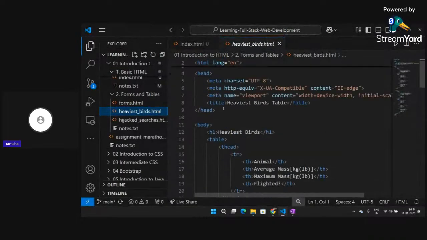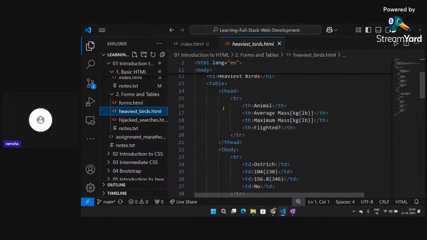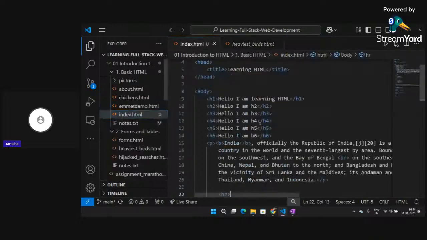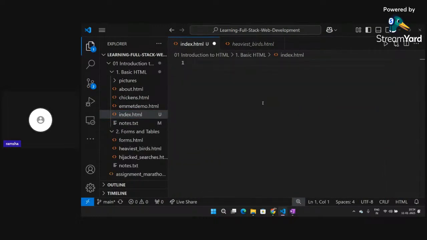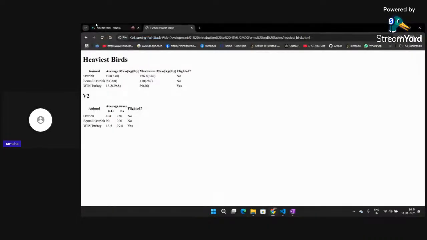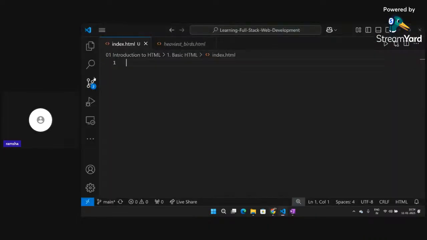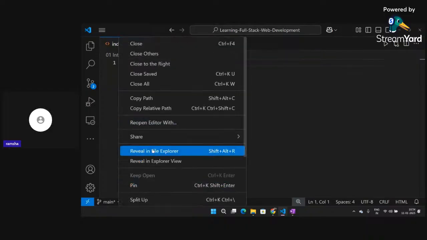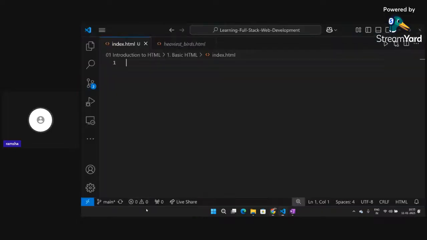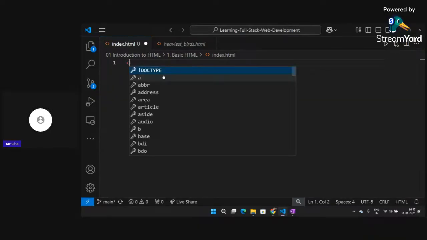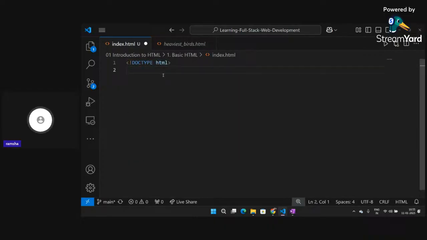So if you see very clearly, just like the format of HTML, I will remove everything and build everything from scratch again. I have removed everything from my index.html file. If I again copy path and paste this here, this is blank. Because I have not written anything, again I will write doctype HTML.